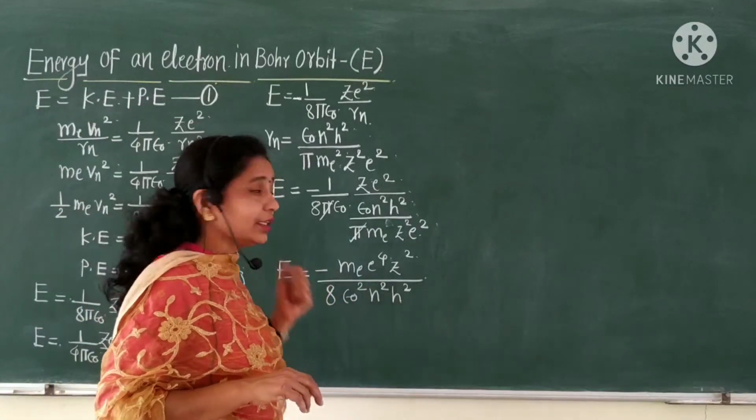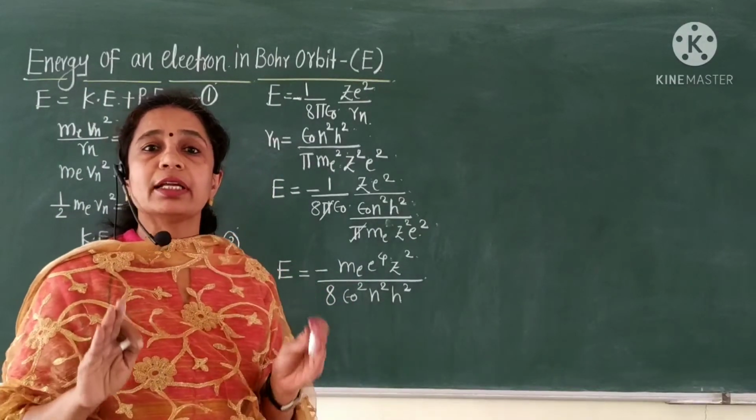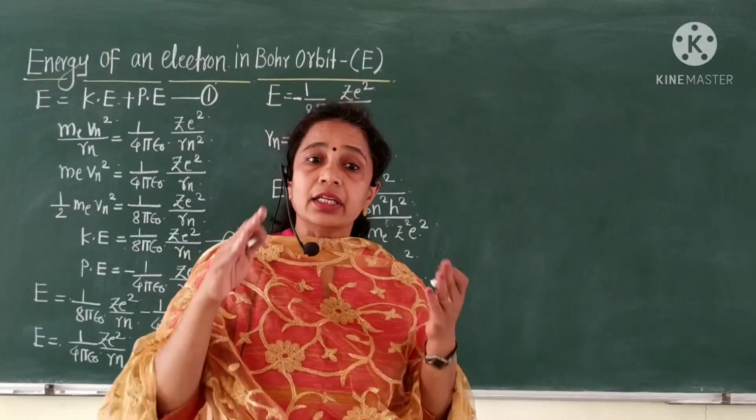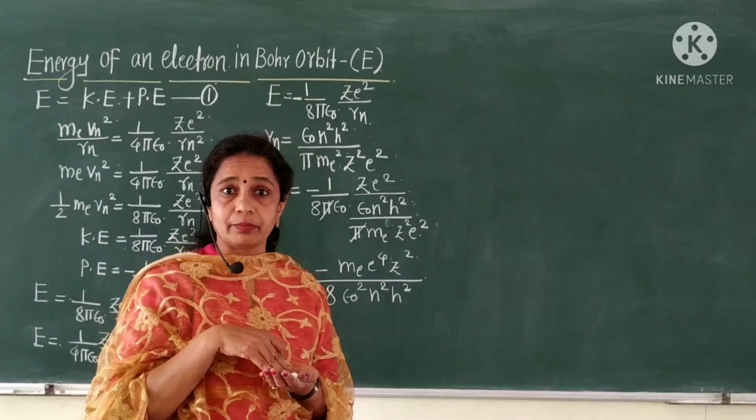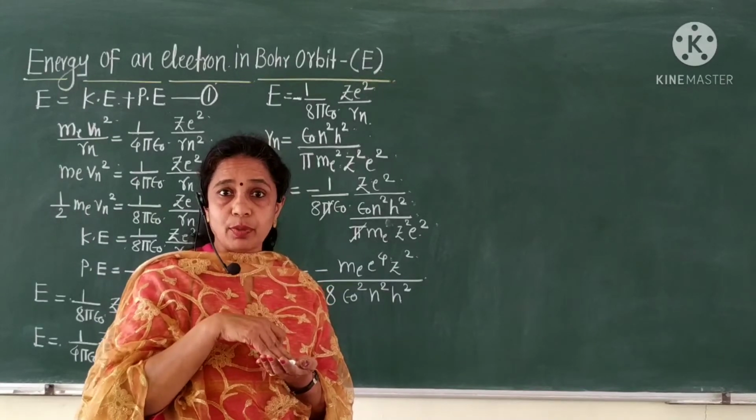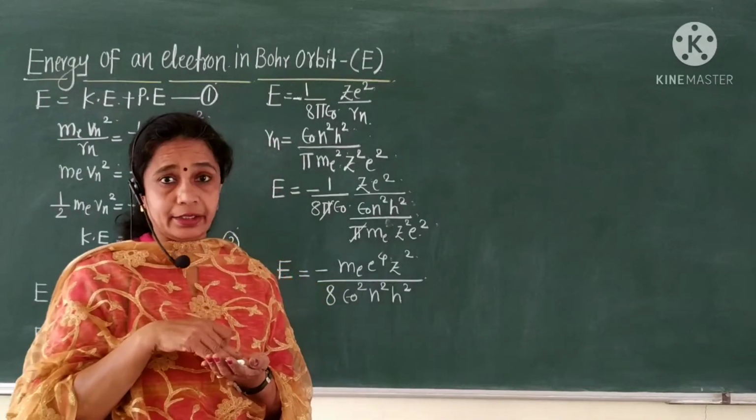Then what is this negative sign? Negative sign indicates that the electron is bound inside the atom.